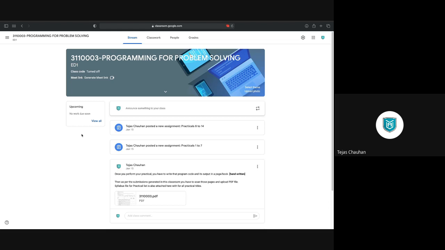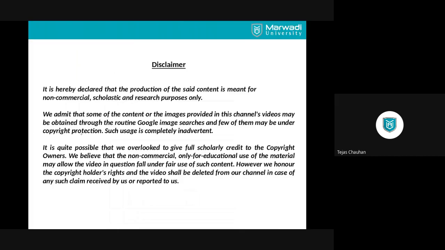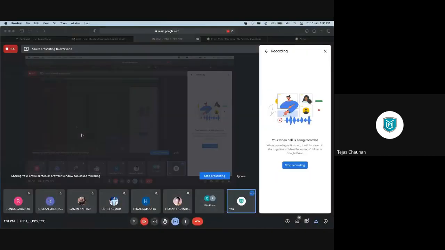Make sure that you have enrolled in this Google Classroom. You are going to write your practicals on a page, scan those pages, convert them to PDF, and upload those PDFs as per the time deadlines given here. So now moving to the chat box, if you have any query.